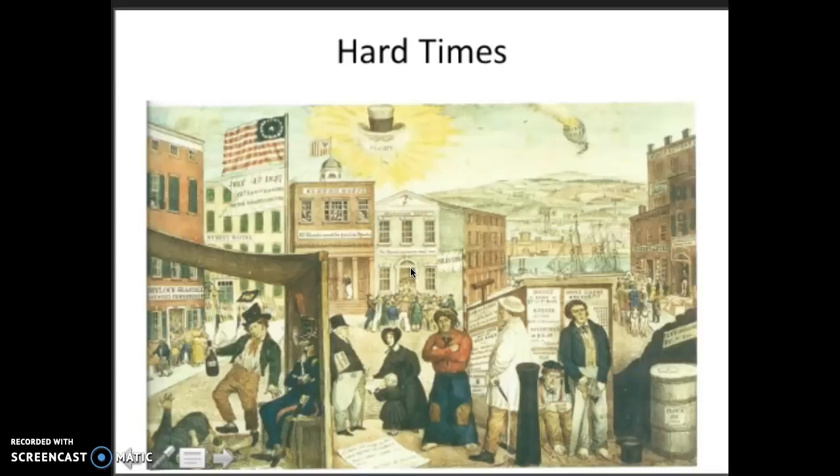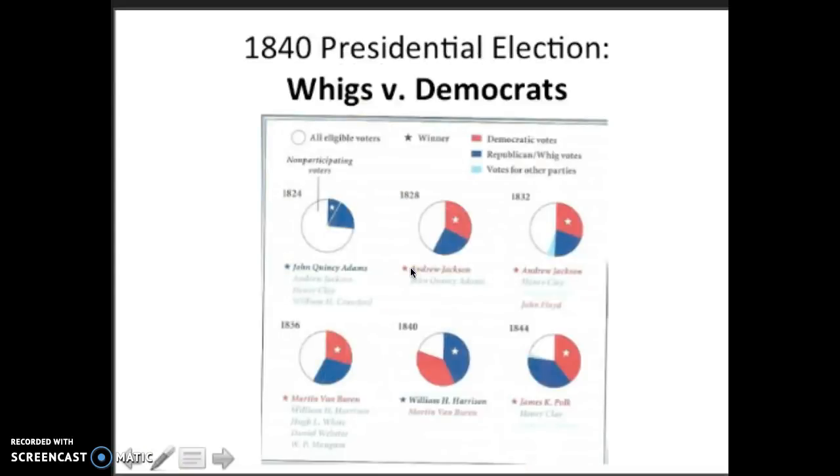So because of that, in the 1840 presidential election, we have the Whigs one more time against the Democrats. But the Democrats were accused of causing the panic. Remember, the Democrats are people that supported, first of all, Andrew Jackson, and then Martin Van Buren. And because of the panic, the Whig William Henry Harrison becomes president in 1840.